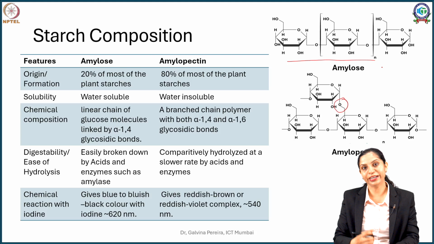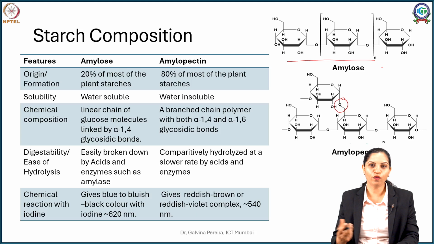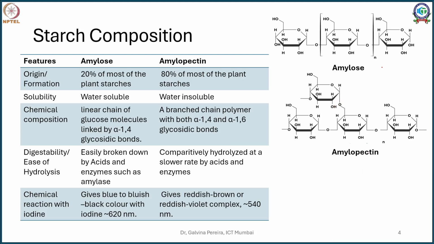Now one more test you can do to check amylose and amylopectin is their reaction with iodine. Both of them form charge transfer complexes with iodine, but the nature of the association is slightly different. So amylose forms a complex which gives you a bluish black coloration with a good absorbance between 600 and 620 nanometers, whereas amylopectin gives a reddish brown colored complex with an absorbance maximum of about 540 nanometers.